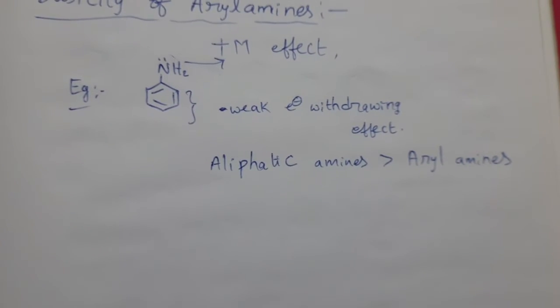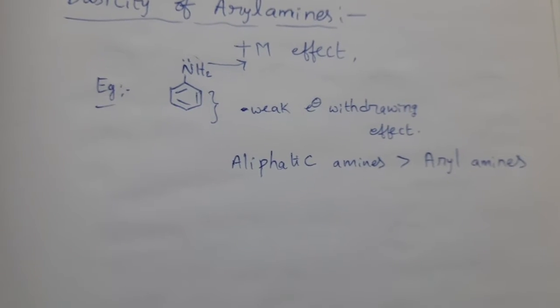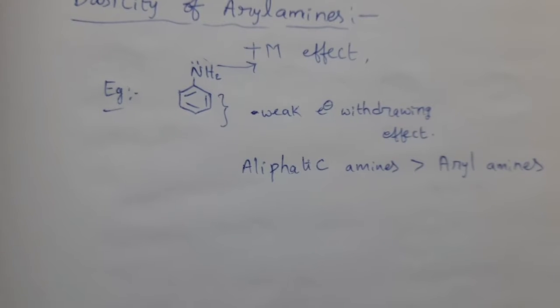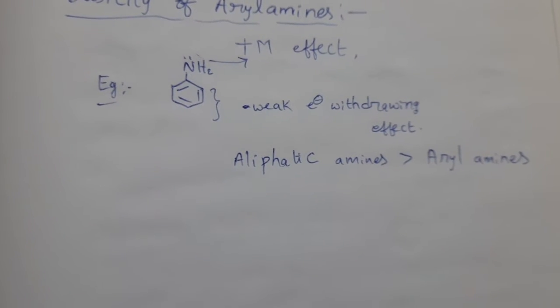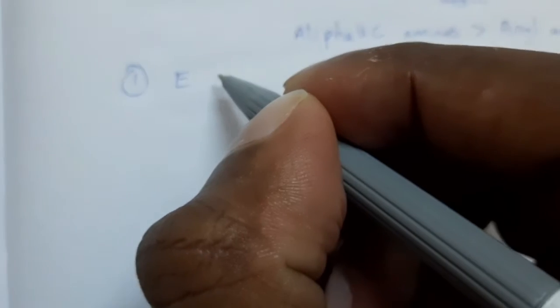Okay, so here aniline may contain substituents. Two types of substituents are there: electron donating substituents and electron withdrawing substituents. Then what is the basicity of those substituted amines? See that first one, electron donating substituents.